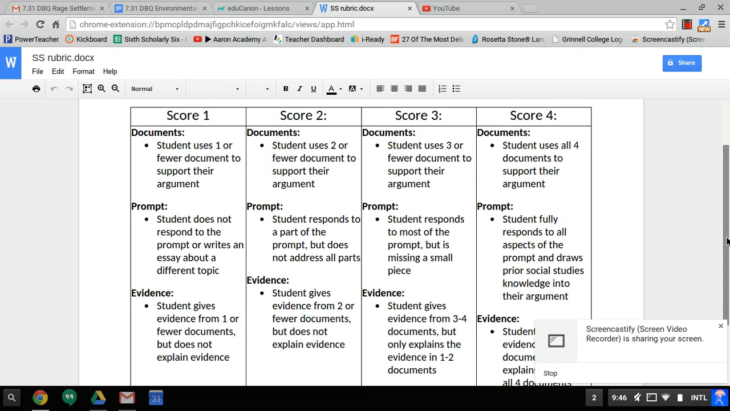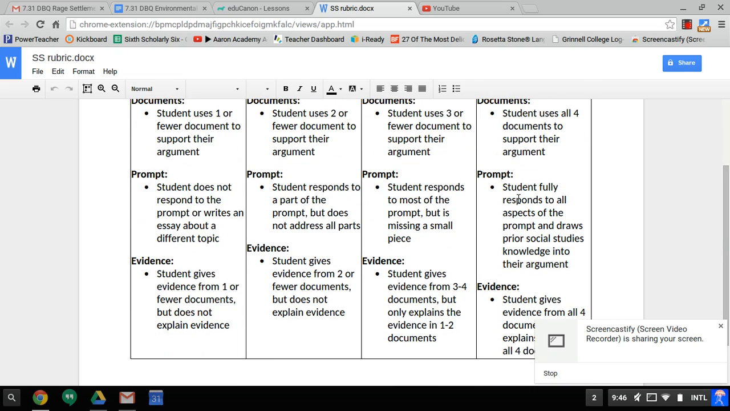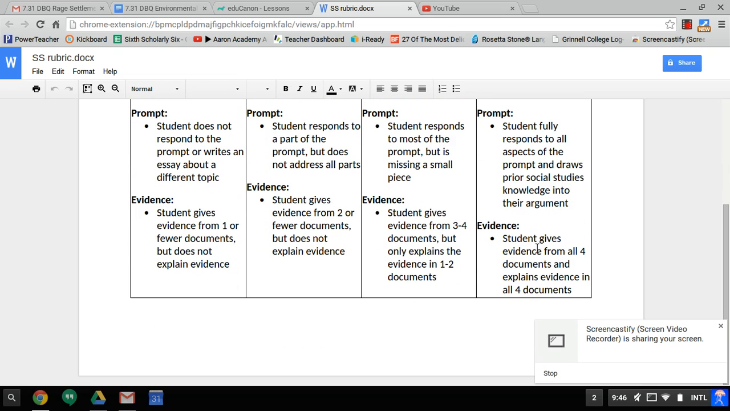And then score of 4 is ultimately what we want. To get a score of 4, you must use all 4 documents to support your argument. You must fully respond to all aspects of the prompt and draw prior social studies knowledge into your argument, right? You have social studies skills from 6th and 7th grade. Build on those skills, grab those skills when you're writing and responding to this prompt. And finally, to get a score of 4 for evidence, you must give evidence from all 4 documents, and you must explain the evidence in all 4 documents.